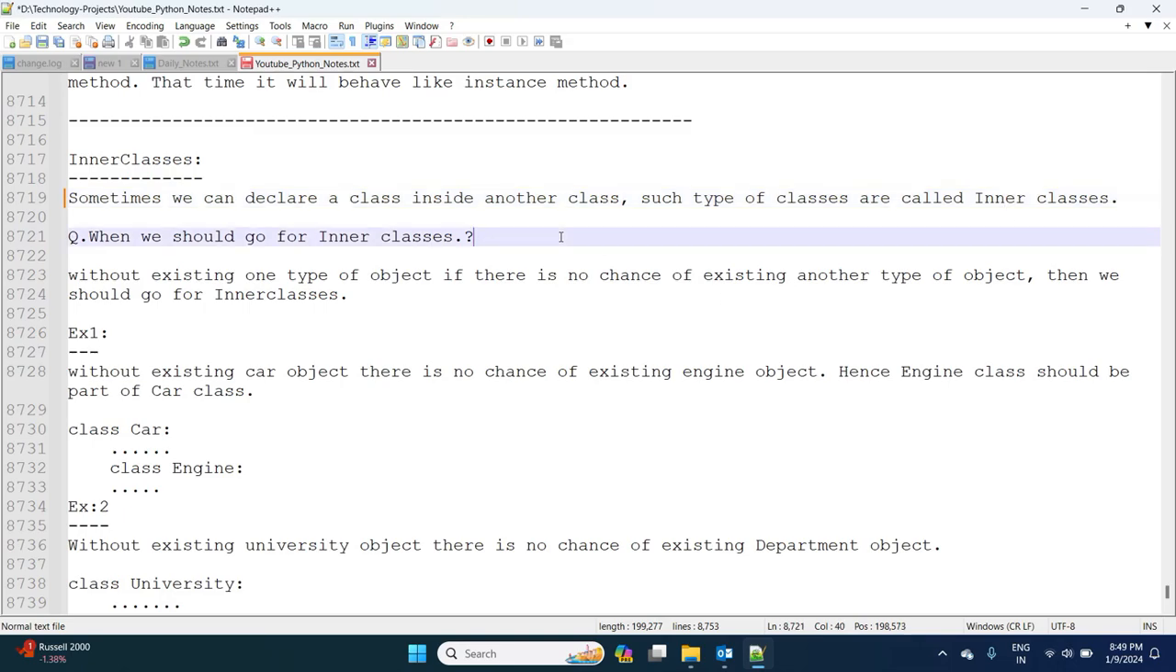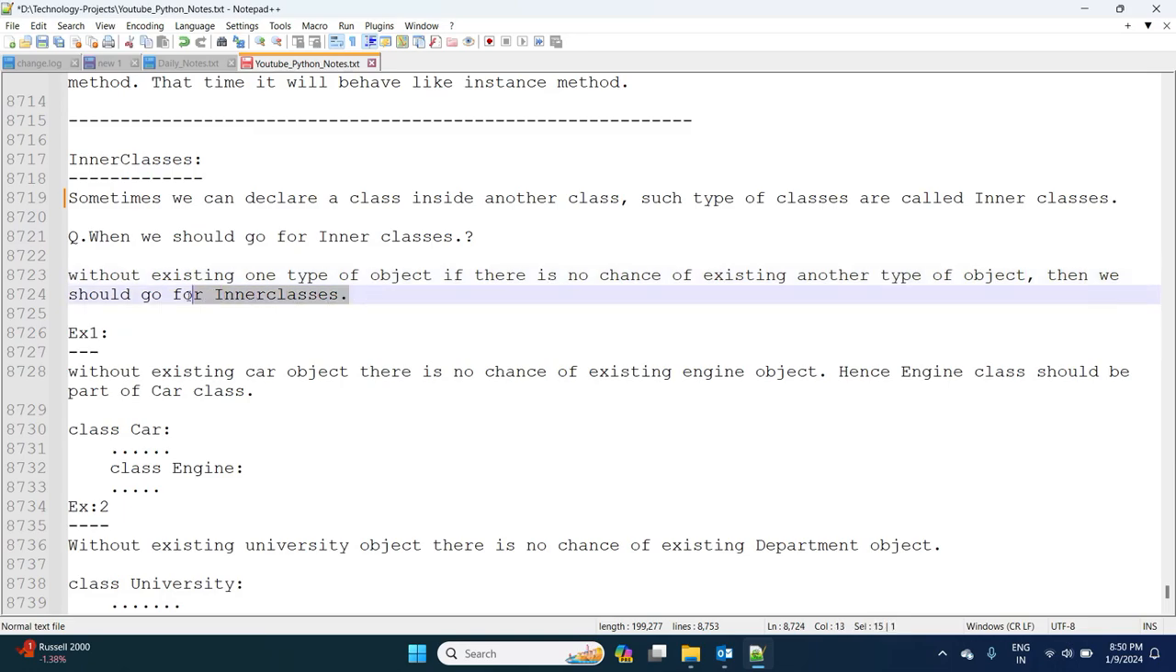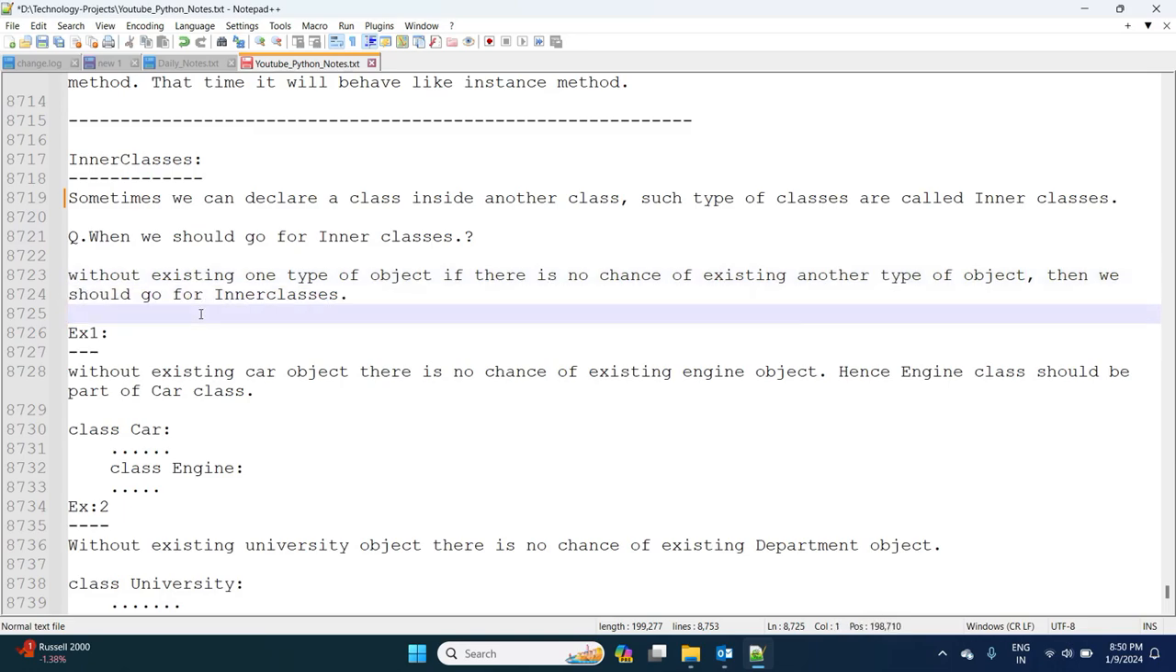So when should we go for inner classes? Without existing one type of object, if there is no chance of existing another type of object, then we should go for inner classes. For that we have observed three examples.